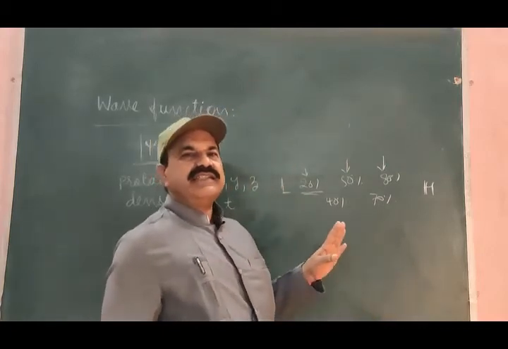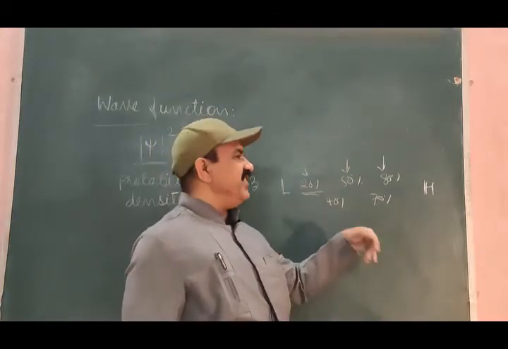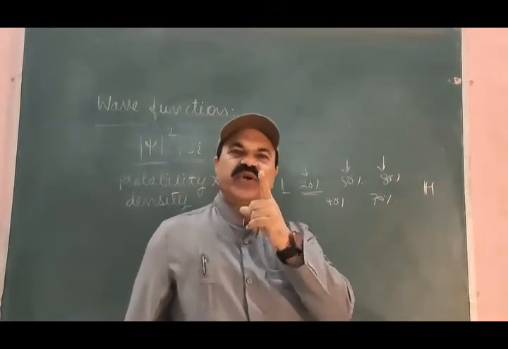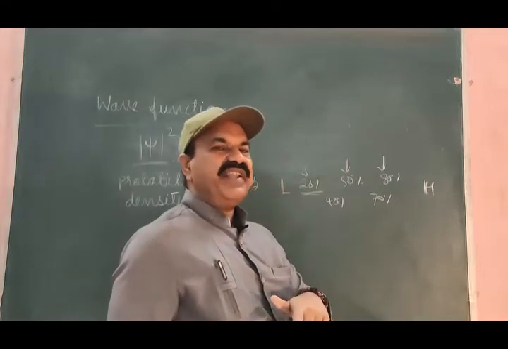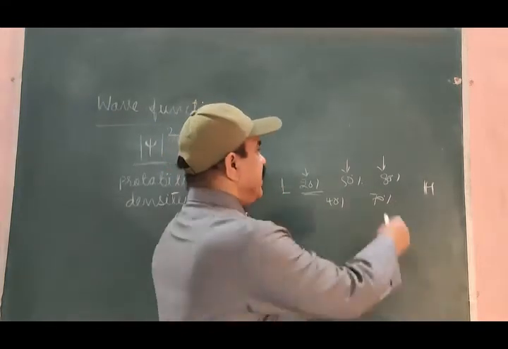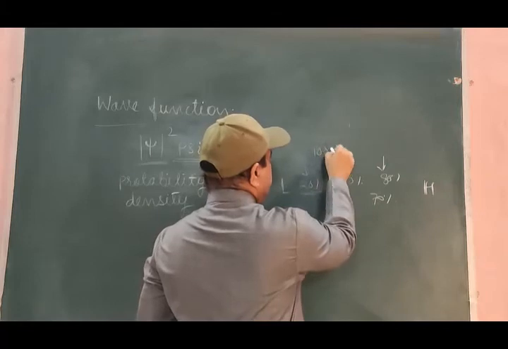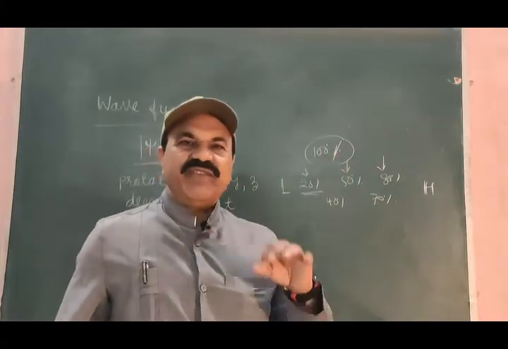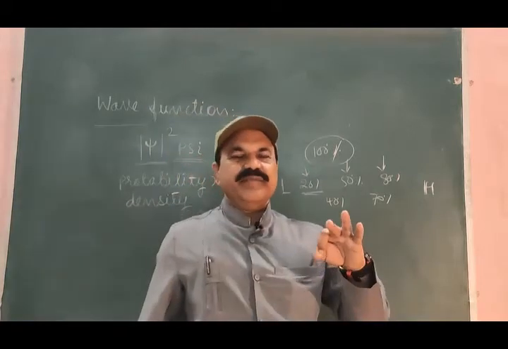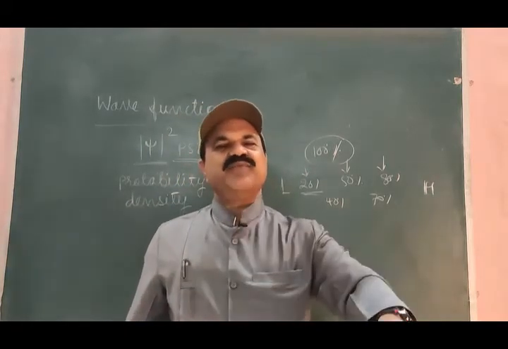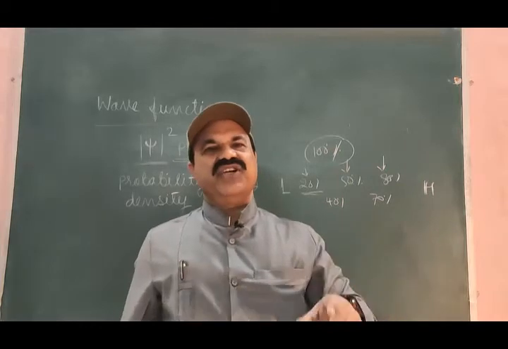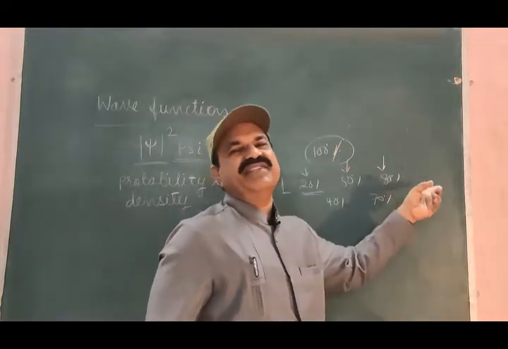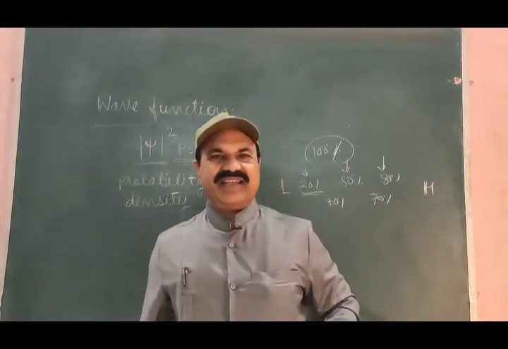Electron cannot be present 20% here, 50% here, 80% here. Whenever you locate an electron at any point xyz at a certain time t, its presence there will be 100%. Whenever you locate an electron, the presence of the electron at the place of location, at the time of location, will be 100%. It will not be 20%, 50%, 80%, 70%, etc.